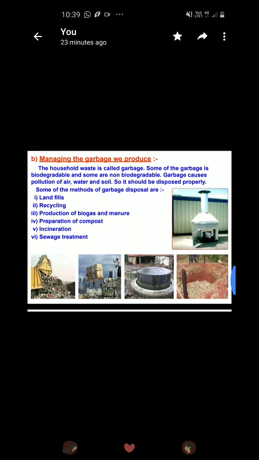So household waste is called garbage. The garbage is biodegradable and also non-biodegradable. There are various methods of garbage disposal, like landfills, recycling, production of biogas from the waste materials of plants and animals, preparation of compost, incineration, and sewage treatment. The sewage also can be treated in various ways to properly manage the garbage that we produce.